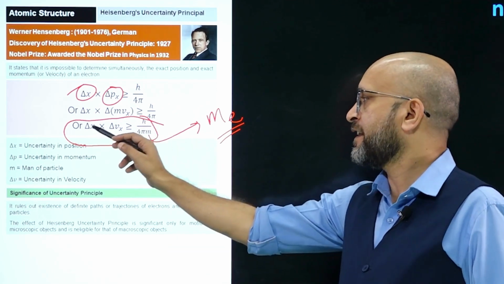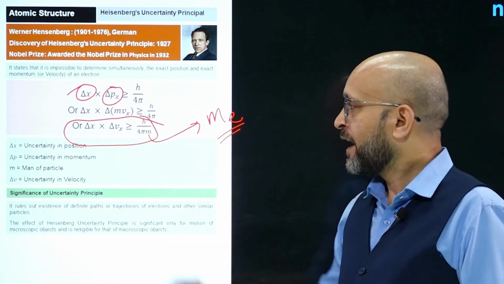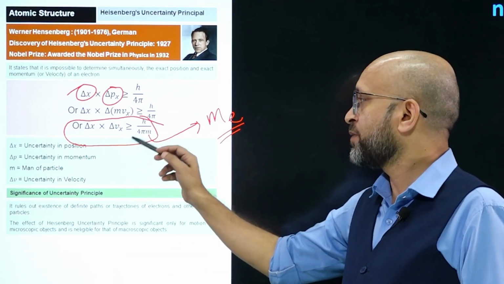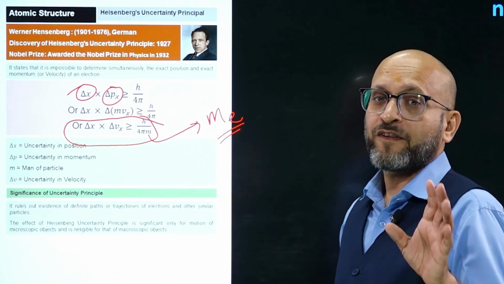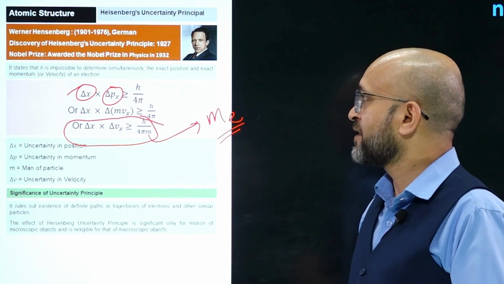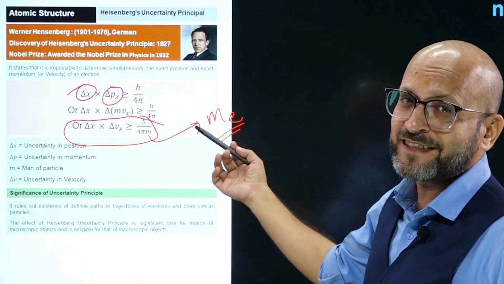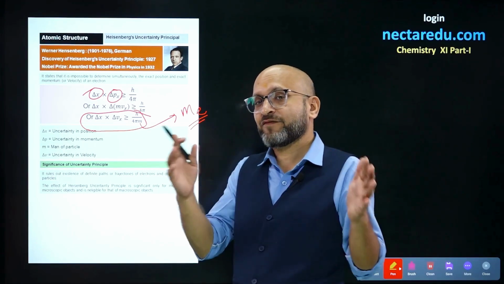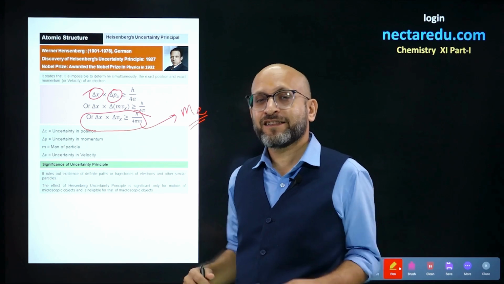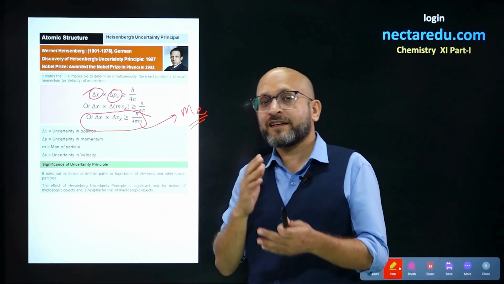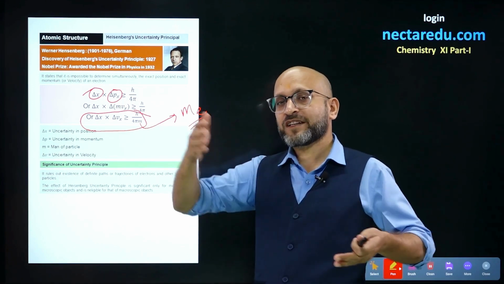So uncertainty in position of electron inside atom, uncertainty in velocity of electron inside atom, that has to be greater than or equal to h by 4 pi m. All right. So this is known as Heisenberg's uncertainty principle. For this, he was awarded a Nobel Prize. So you can imagine what level of discovery this was. This was another breakthrough in the discovery of atomic structure.